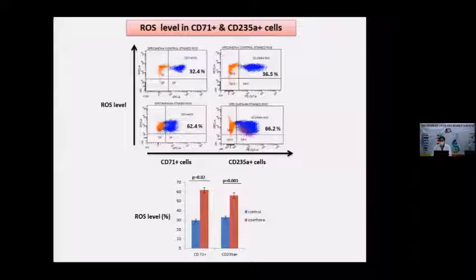I also calculated the reactive oxygen species level in the individual CD71 positive and CD235A marker positive cells. I found a significant increase of ROS level in the disease group as compared to the control. You can see here, this is the control CD71 cells and CD235A cells. The percentages of ROS in these are 32.4 and 36.5, whereas the cirrhotic profile shows 62.4%, which is like double the concentration of the normal marrow cells.